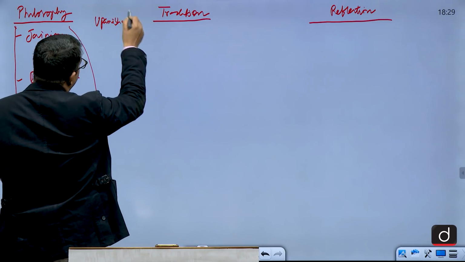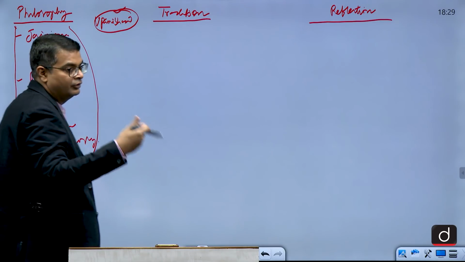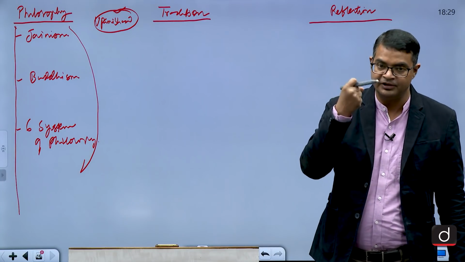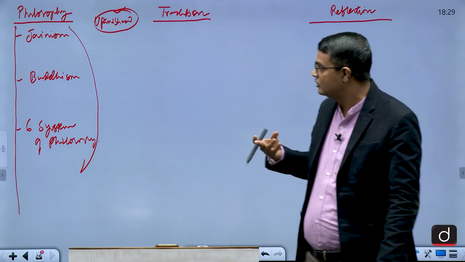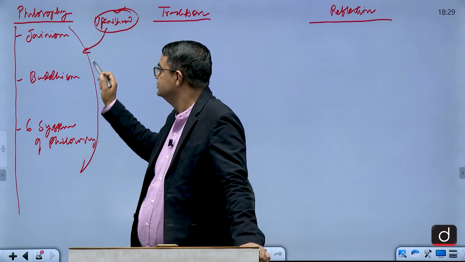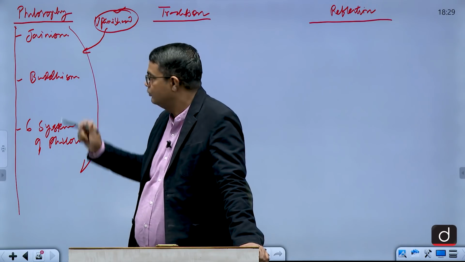Upanishad, very important. And the crux of the Vedas is Upanishad, the interpretation of Vedas. That is why it is also said that Jainism and Buddhism were influenced by Upanishad. So Upanishad is the